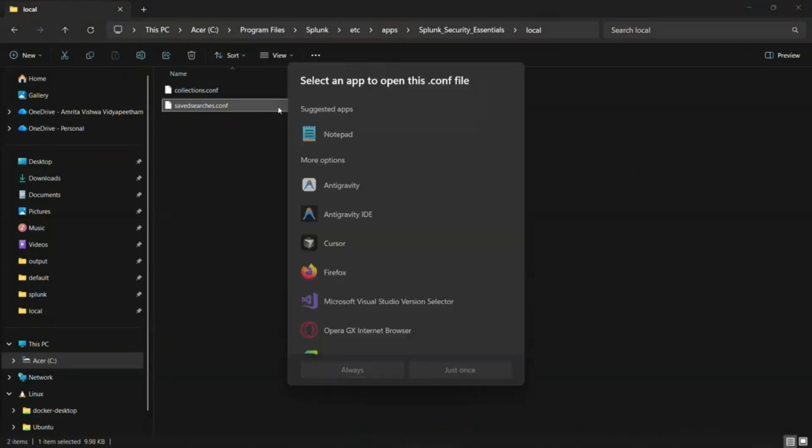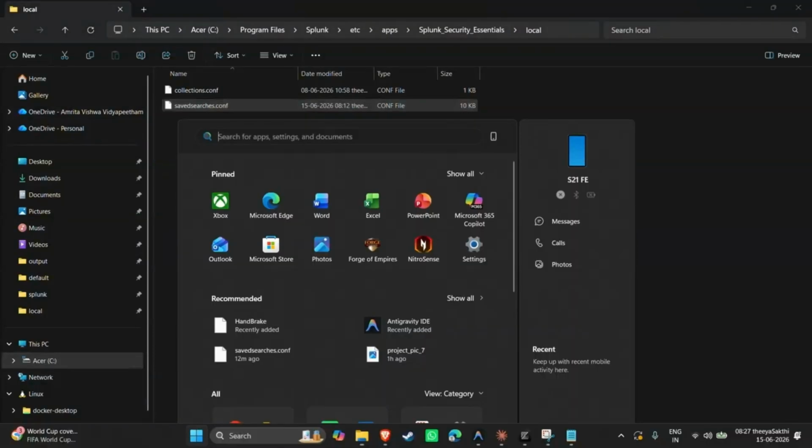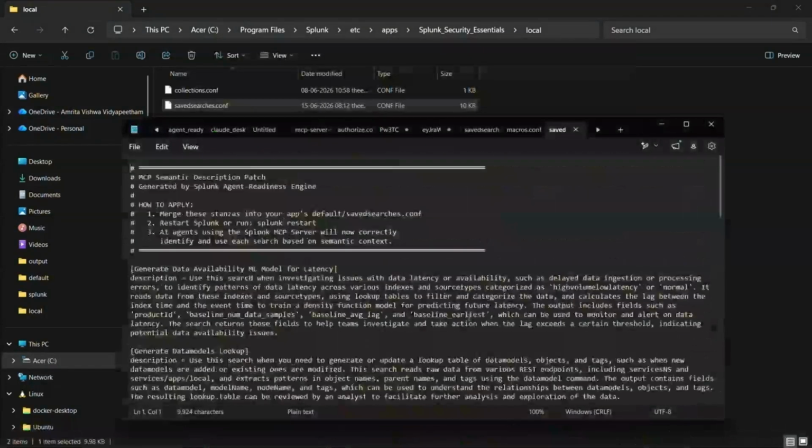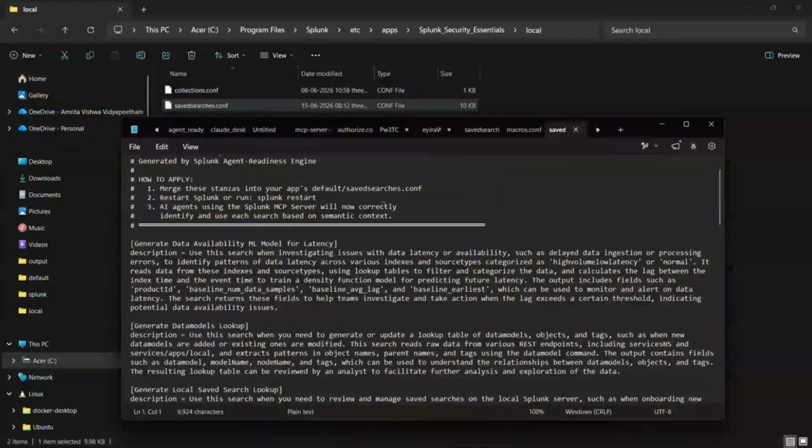Now I will show you the configuration file that our tool generated. It also includes the steps for initiating this process.